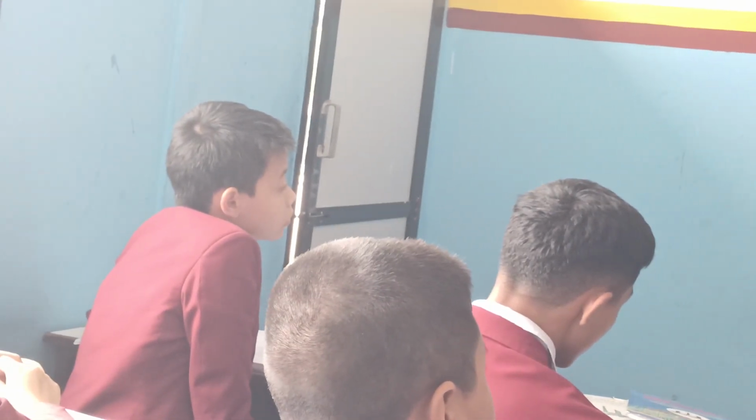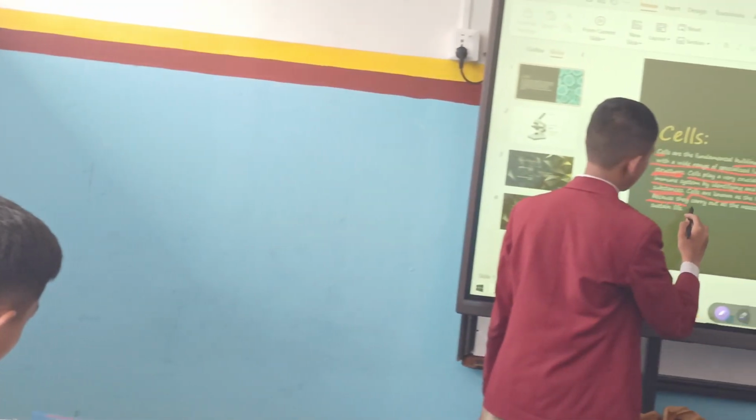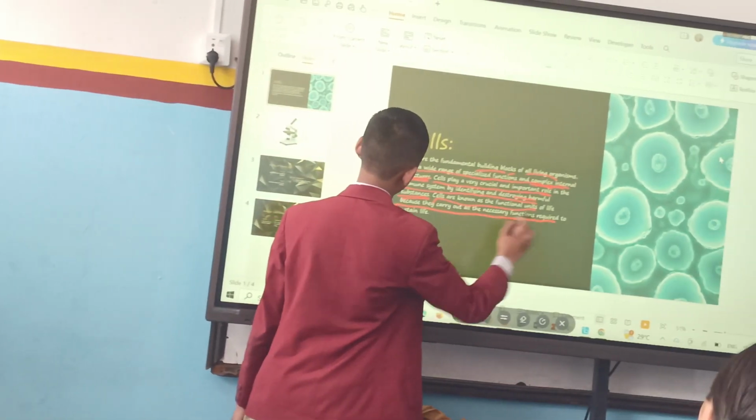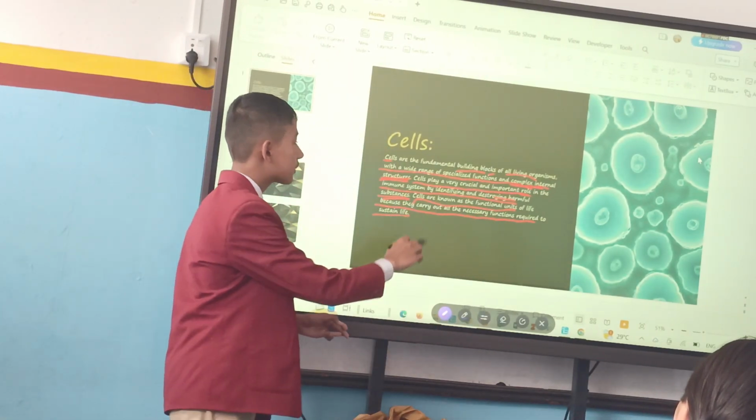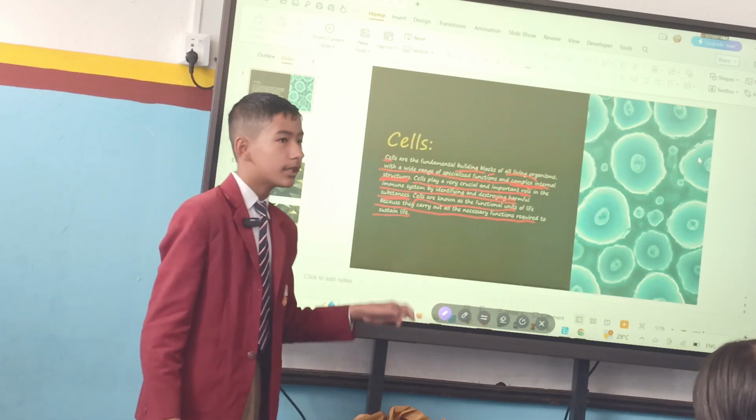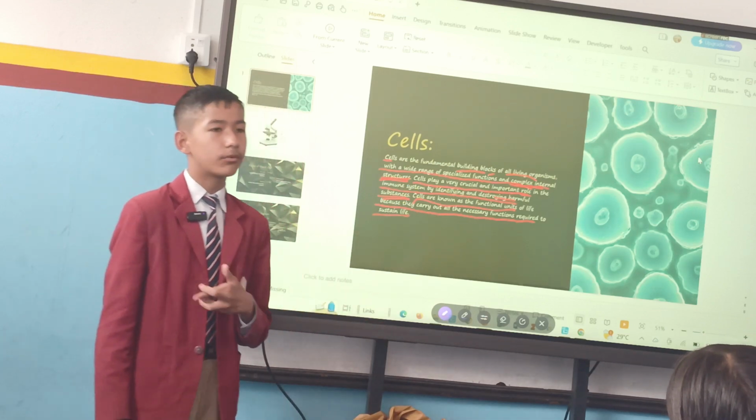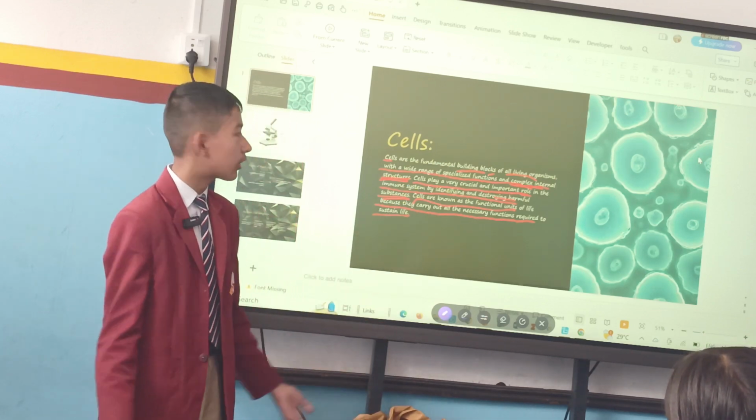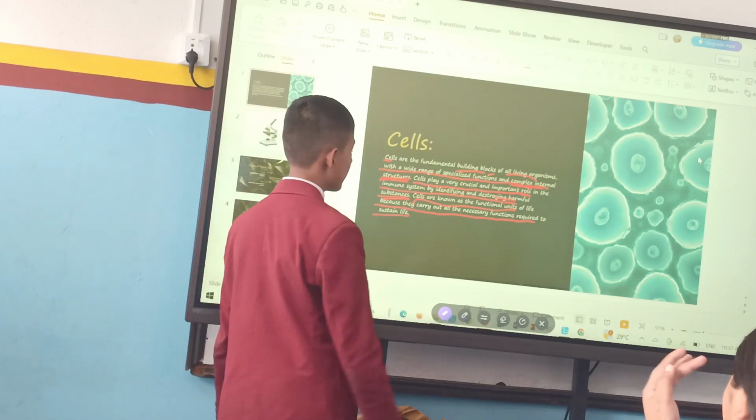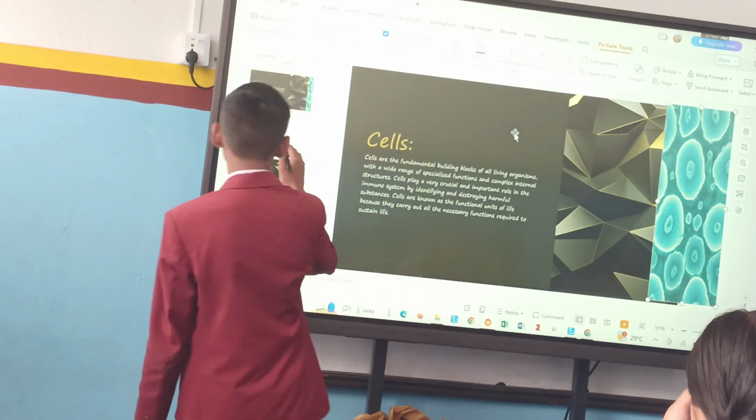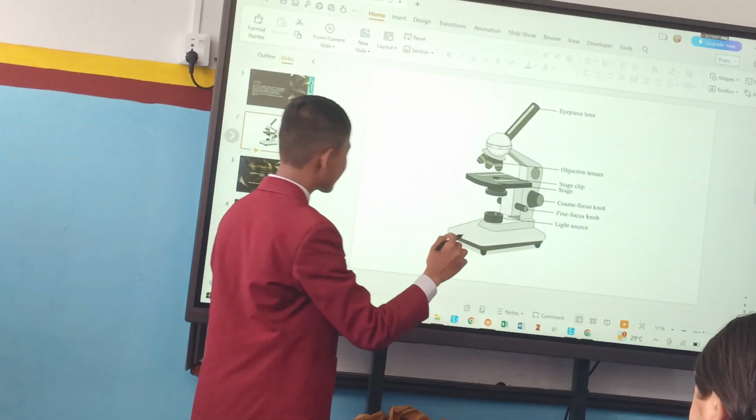Cells are known as the functional units of life because they carry out all the necessary functions required to sustain life. It means to say that cells are also known as the functional unit of life because they carry out all the sustainable or the important resources that are needed for our body. So by this much, my first slide is concluded. The next one is given here about microscope.